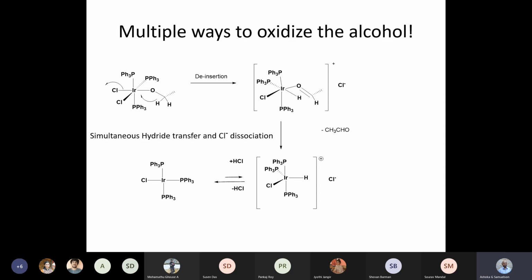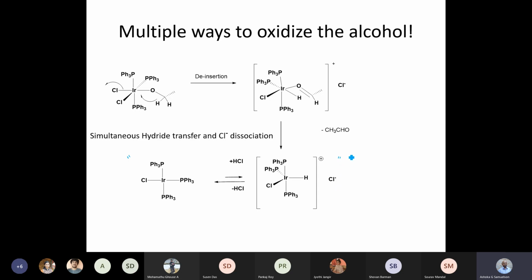And subsequently, of course, you can form the hydride complex, or you can eliminate HCl from there. You can go back and forth in this step in the case of iridium, because you're basically just protonating the species.